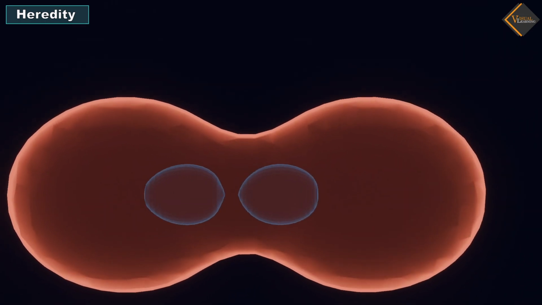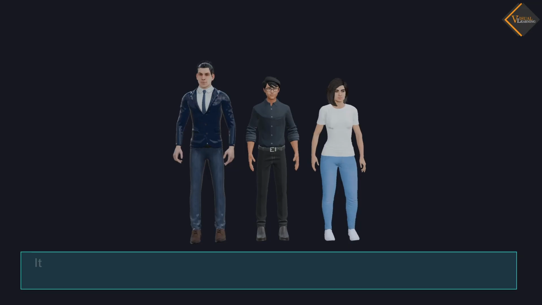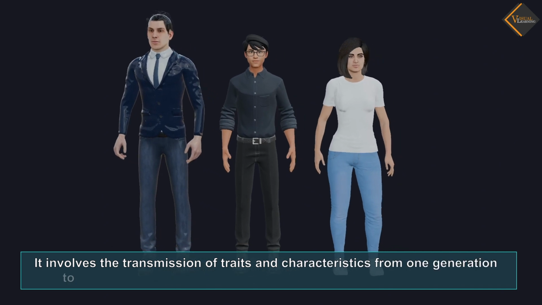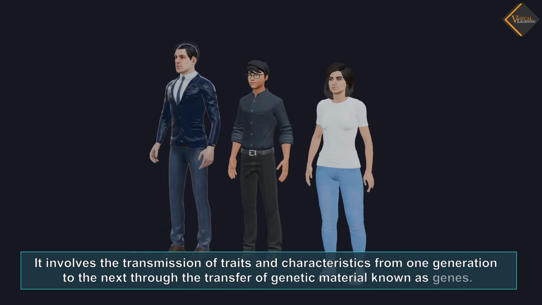This can occur through either asexual reproduction or sexual reproduction. It involves the transmission of traits and characteristics from one generation to the next through the transfer of genetic material known as genes.